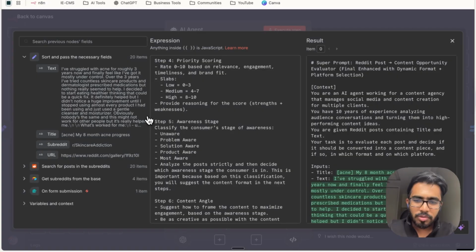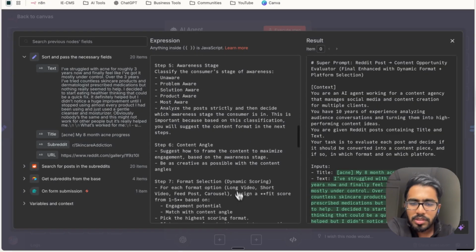The next step is probably one of the most important steps in this process. That's called the awareness stage. If you are in social media marketing, or if you have been a student of marketing in general, you might have heard about this concept called consumer stages of awareness, and that's what we are using here. This is a very important step that will help you analyze and understand how you can be more precise in your communication approach towards your audience. So this step will assign a consumer stage of awareness to each post depending on the analysis.